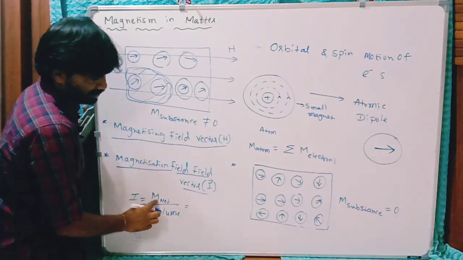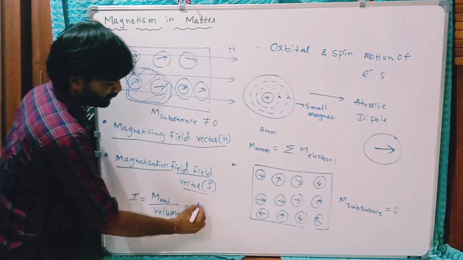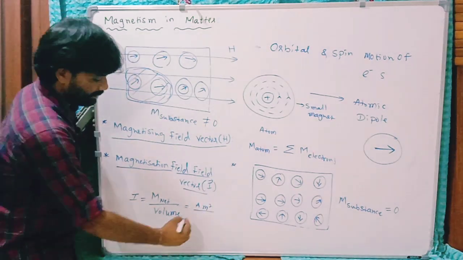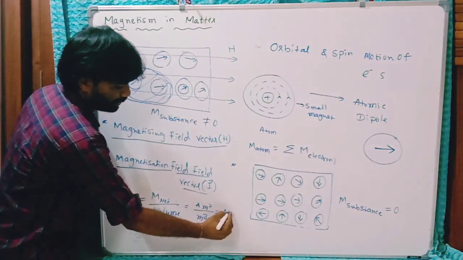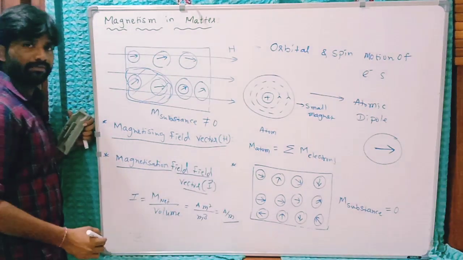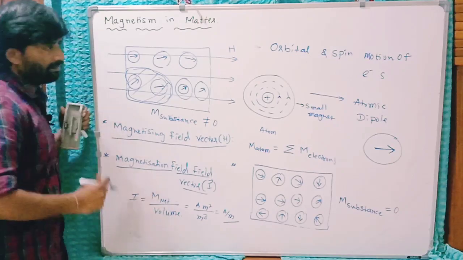Already we have written the units for the net magnetic moment: ampere into meter square. Volume units are meter cube. So its units are ampere per meter. Clear? Magnetization.